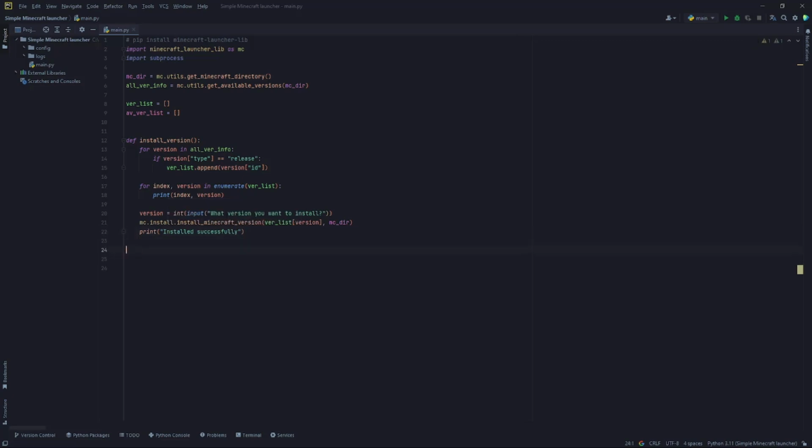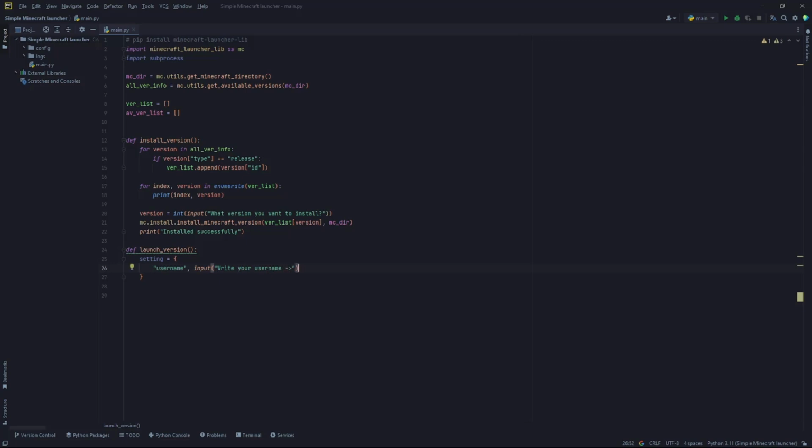Perfect. Now let's get to launch version. Launch version. So how this works is we need a dictionary with all the data we want to execute the game with. For example, username. Username will be input. Write your username.